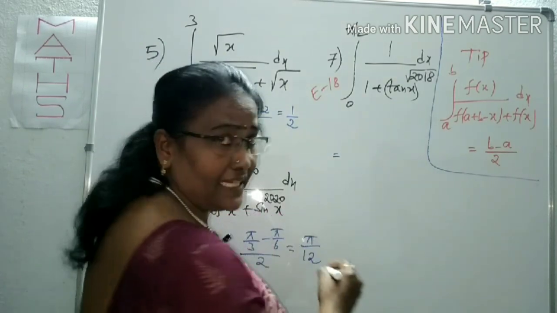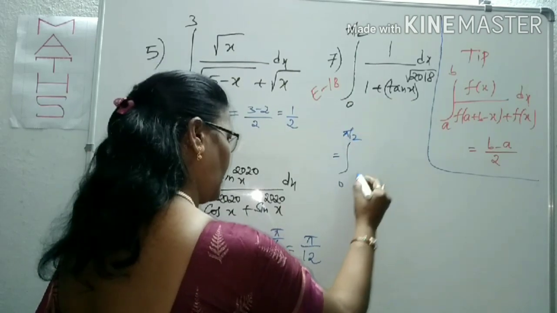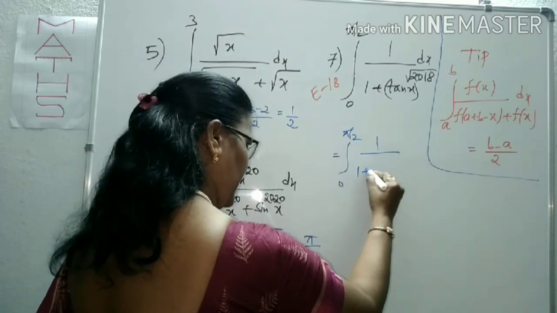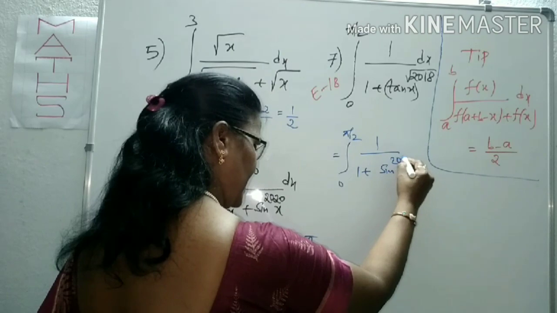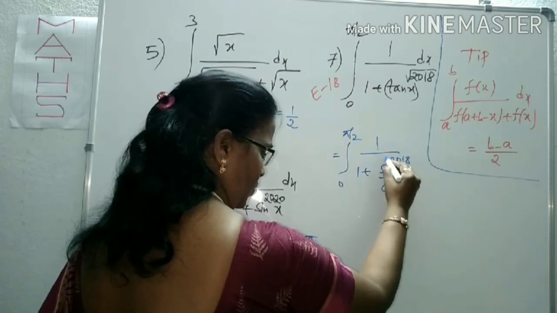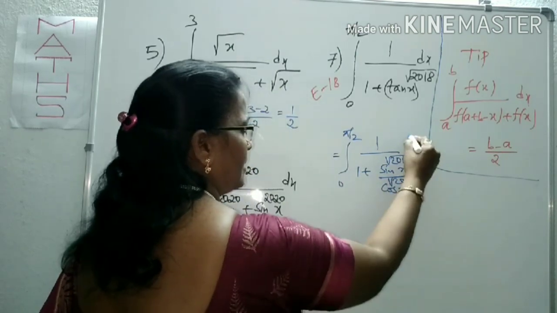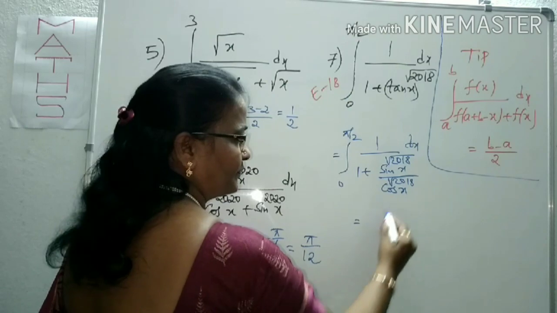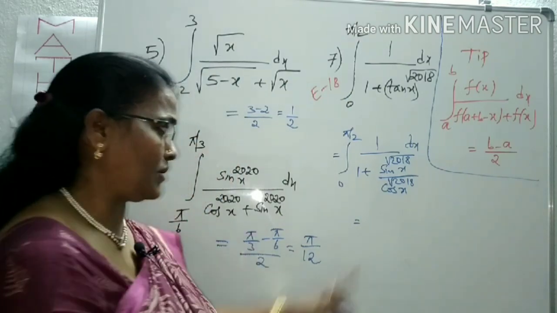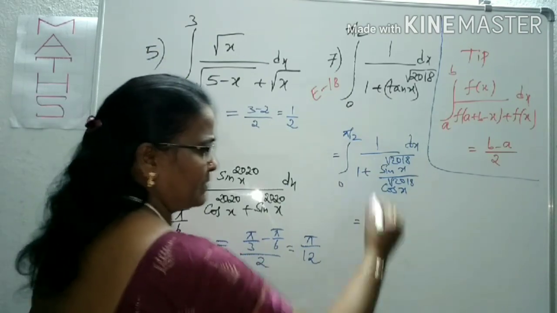You know, tan we can write as sin by cos. The limits are from 0 to pi by 2. 1 by (1 plus sin power 2018 x by cos power 2018 x), whole root. Taking the LCM, what is the LCM here? Cos x whole power root over 2018. Taking the LCM, that comes in the numerator.